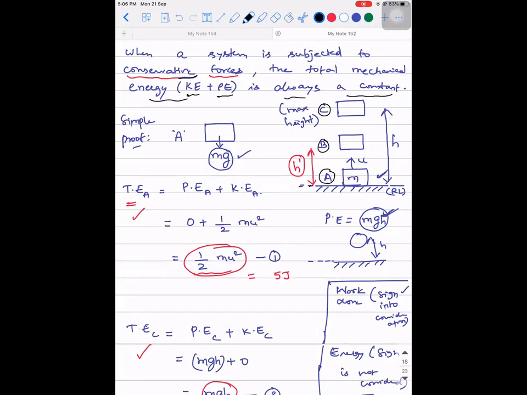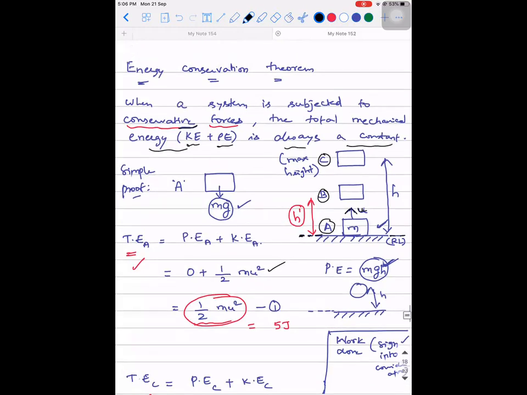See, when I say potential energy, even before you answer, the first thing you need to answer is what is the reference line. With respect to the ground as a reference line, you can say that the potential energy is 0, because its displacement is 0. So what is the only energy it possesses at point A? It has only kinetic energy. That's what I wrote as half m u square.